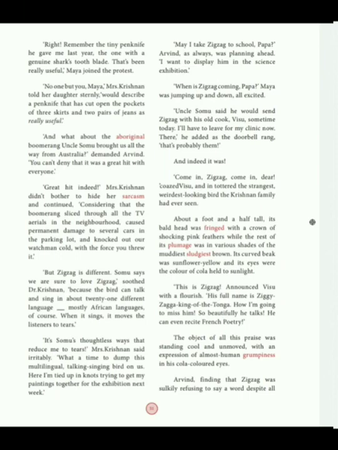Demanded Aravind. You can't deny that it was a great hit with everyone. Okay, it's a great hit. Yeah, I liked it very much. He gave the boomerang to me. Great hit indeed. Mrs. Krishnan did not bother to hide her sarcasm and continued. Considering that the boomerang slices through all the TV aerials in the neighborhood, caused permanent damage to several cars in the parking lot, and knocked out our watchman's cot, with the force they threw you through it.